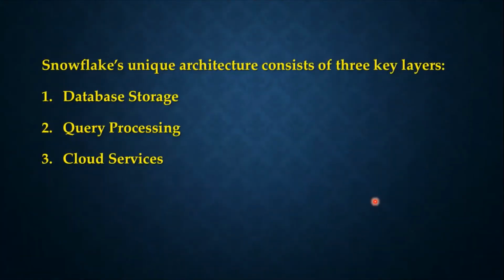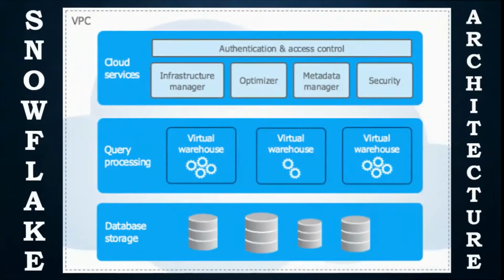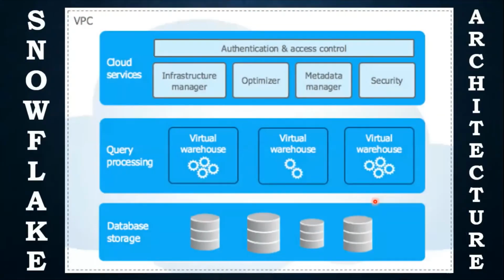Now let's move to the Snowflake architecture. There are three layers that we have in Snowflake architecture. One is database storage, second is query processing, and third one is cloud services. Yes, this is the architecture of Snowflake.